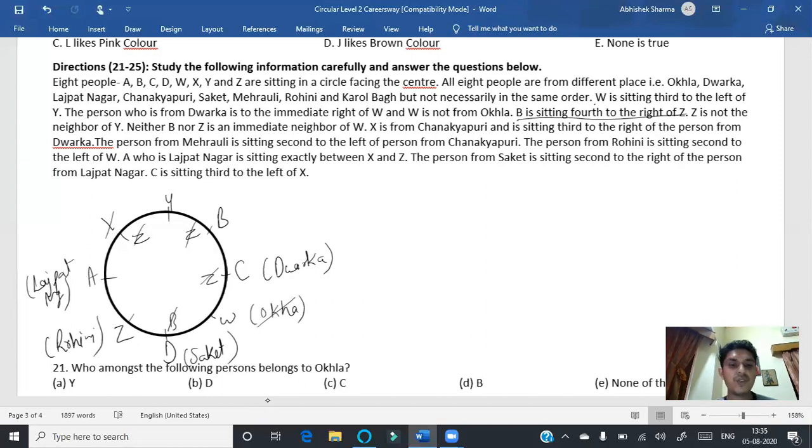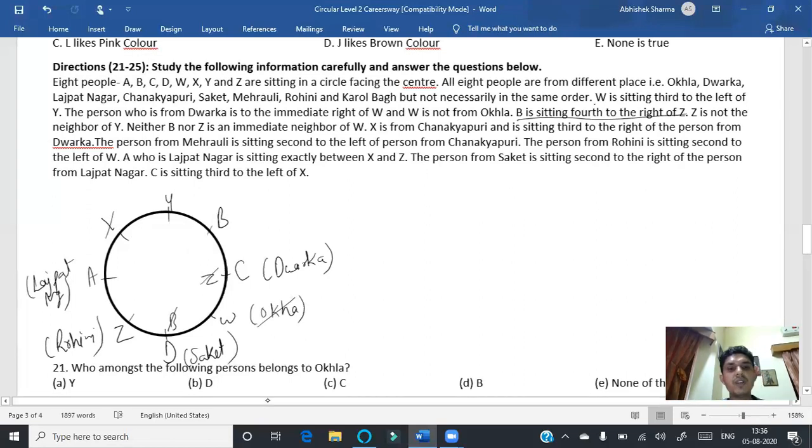And W is not from Okla. Okay, so we will not write Okla here. B is sitting fourth to the right of Z. So this is correct. Thereafter, Z is not an immediate neighbor of Y. So this is correct. We can remove Z from here because this is not required.